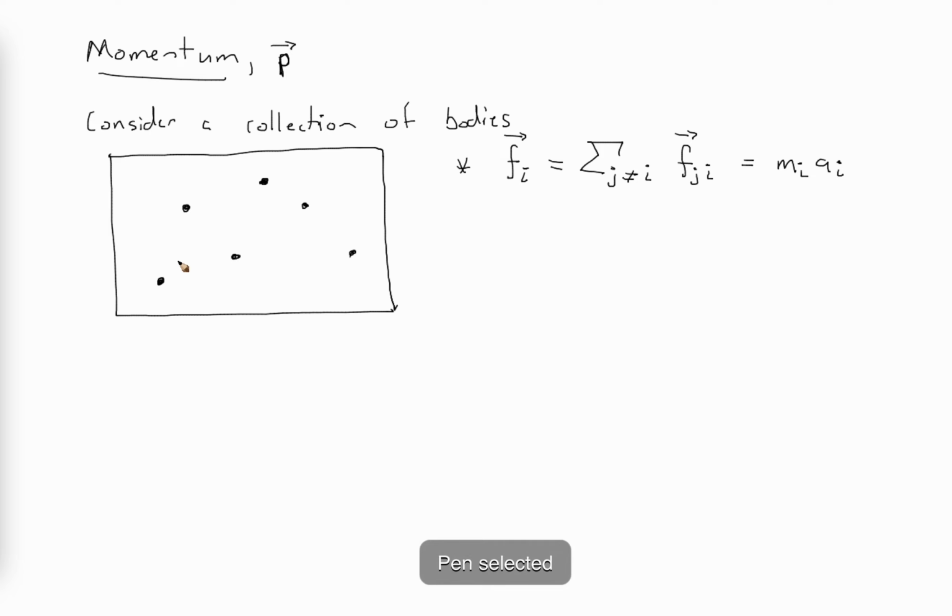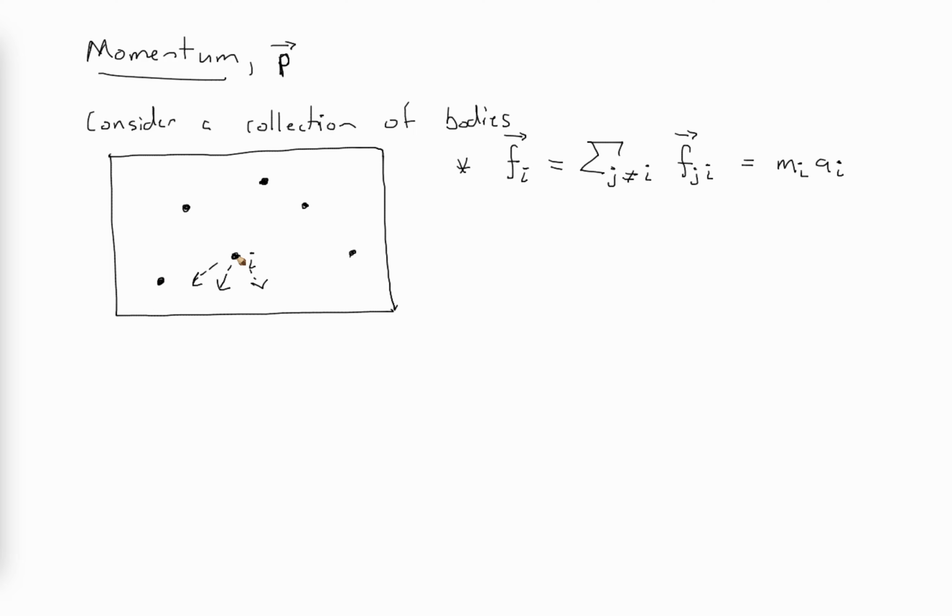So let's take a collection of bodies or systems. Here's a whole bunch of different particles in a box. These particles are moving around and bouncing off of each other, so they're exerting forces on each other. Let's take the ith particle, name it i, and try to figure out all the forces that are acting on this particle. It could be feeling a force from any of these other particles. Perhaps there's a force it feels from this particle, pushing it this way. Perhaps there's a force from this one, and this one. Maybe it doesn't actually feel anything from these two particles.